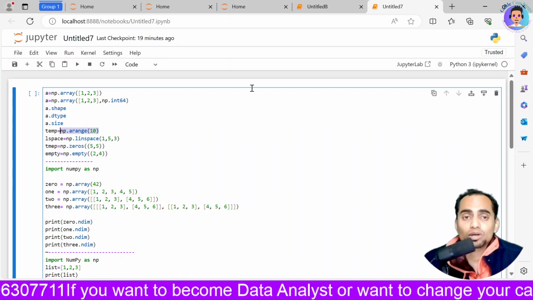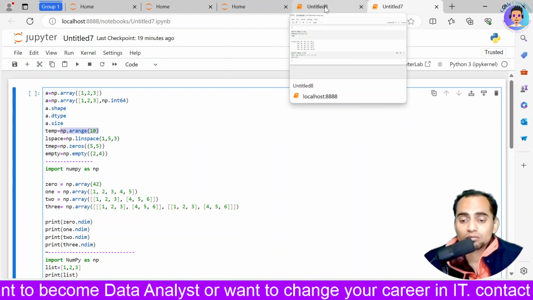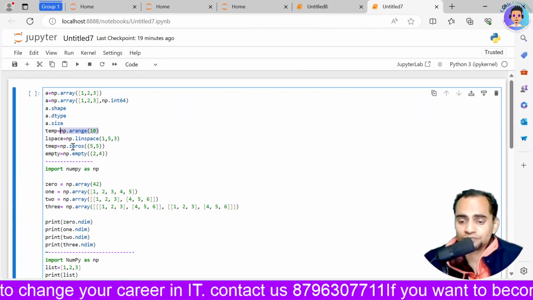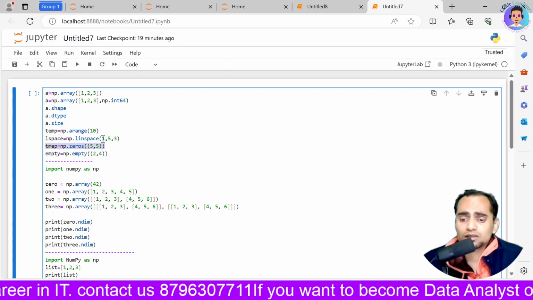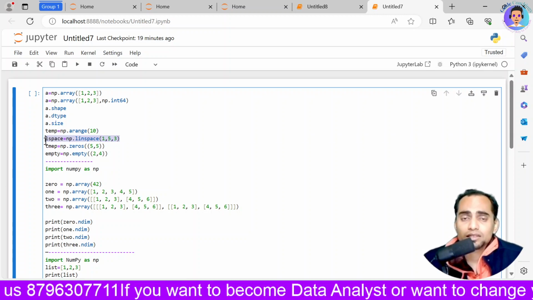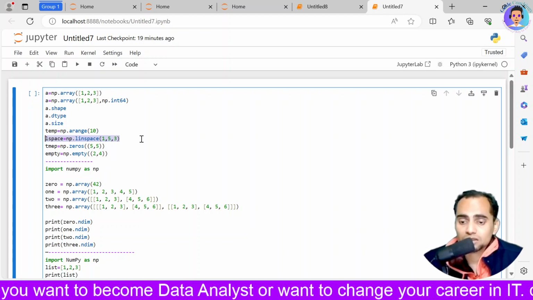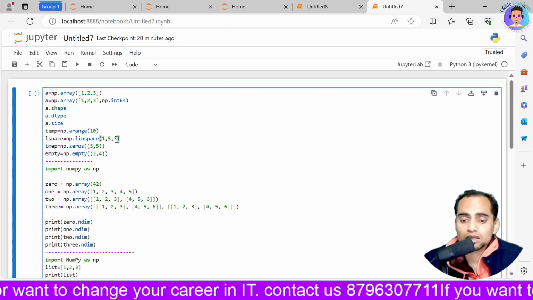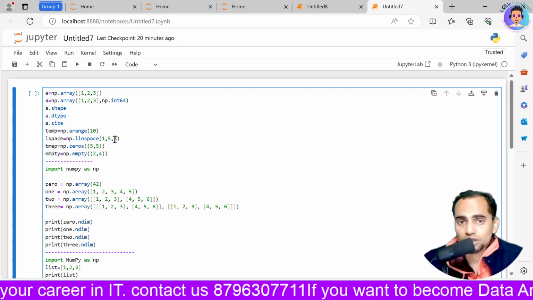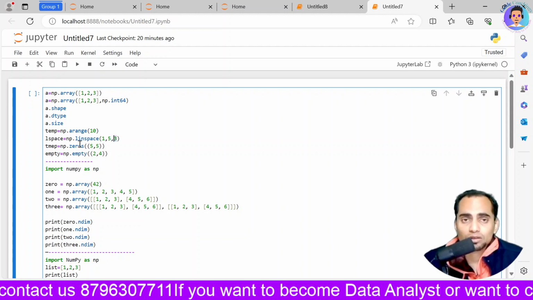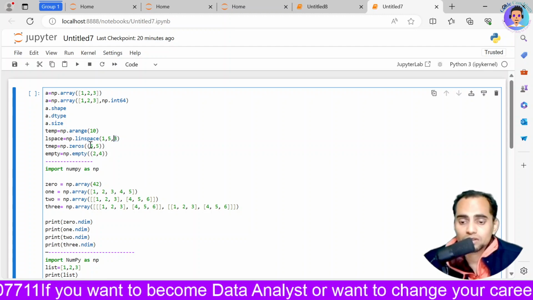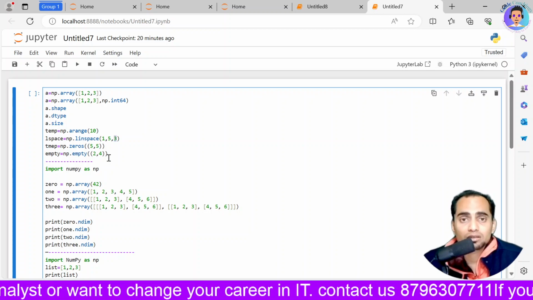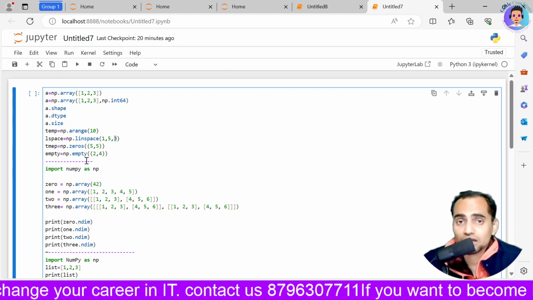Arange is used to get a range from a particular number. Okay, we have seen that as well. And then we can create a linear space, and we can create a matrix using this. So this is the starting and this is the ending of the numbers, and these are the number of elements we want in an array. Then we can have zeros. Okay, we can create a zeros array with a 5 by 5 matrix. We can have a 2 by 4 matrix with empty values. Okay, we can insert the values inside it.